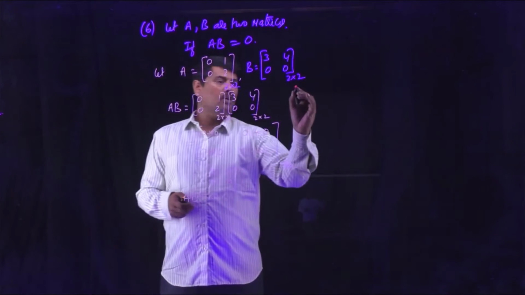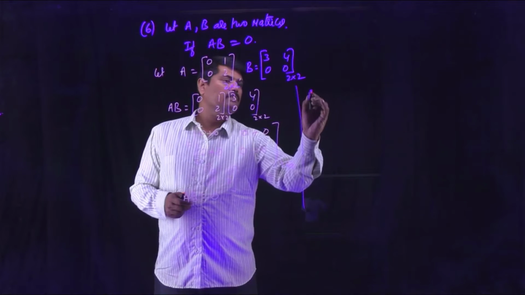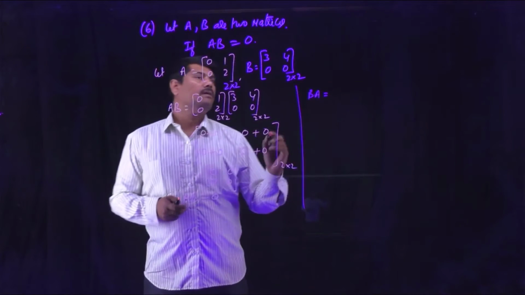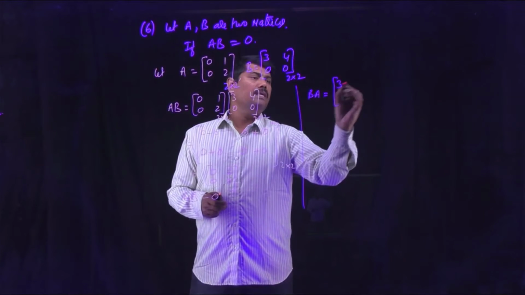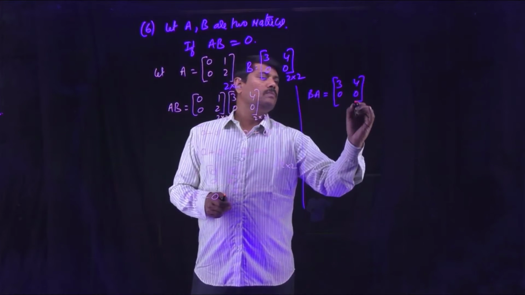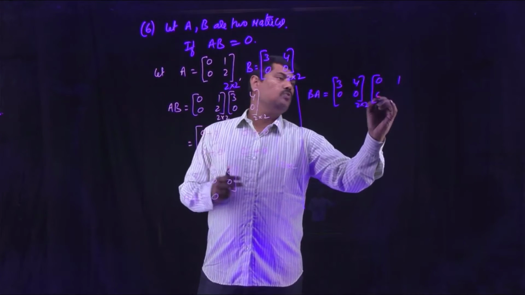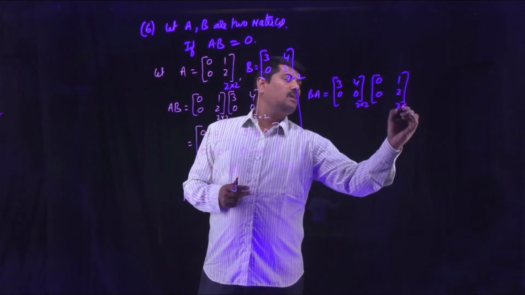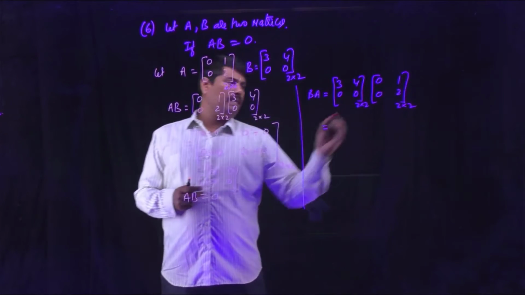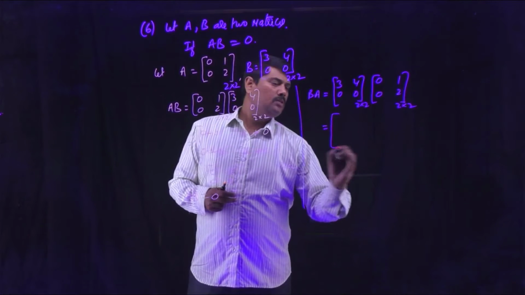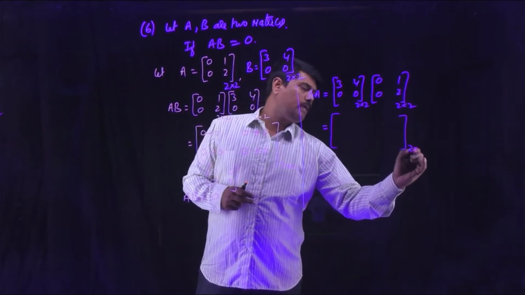Similarly, now find BA. B is 3, 4, 0, 0, of order 2 by 2. A is 0, 1, 0, 2, also a 2 by 2 matrix. Multiplication is possible, so the obtained matrix is of order 2 by 2.